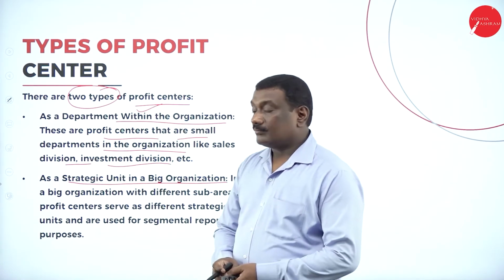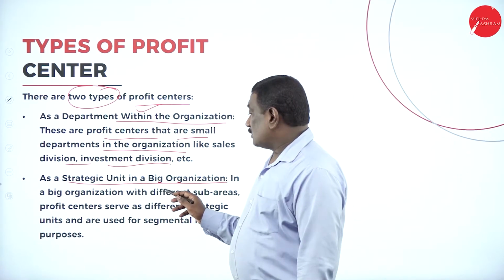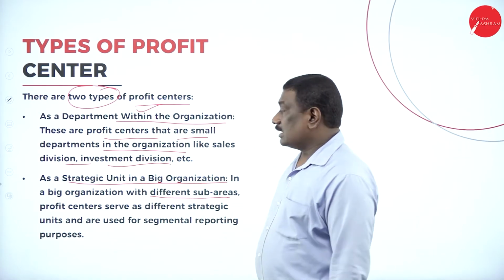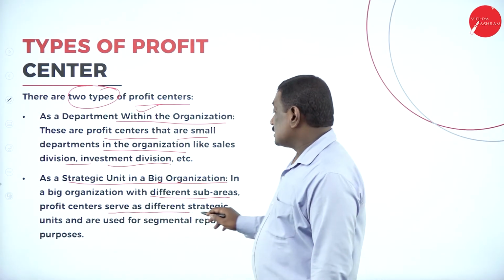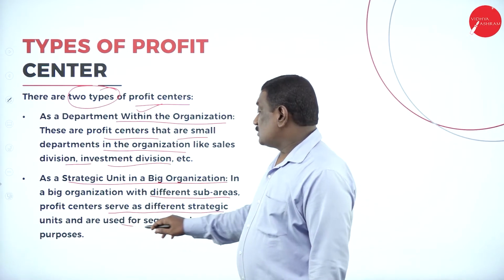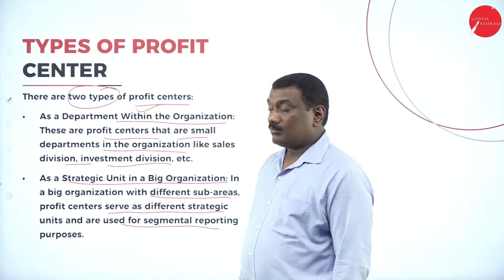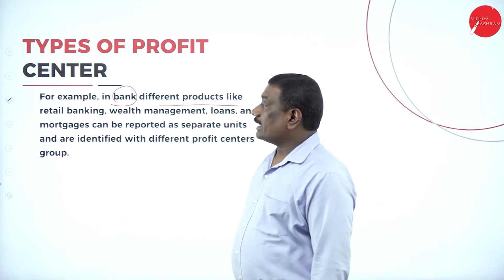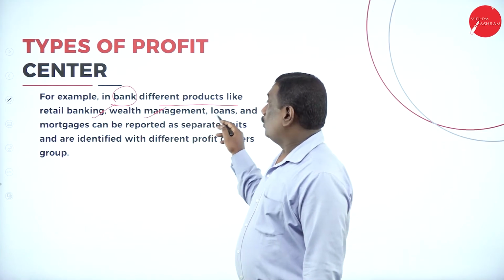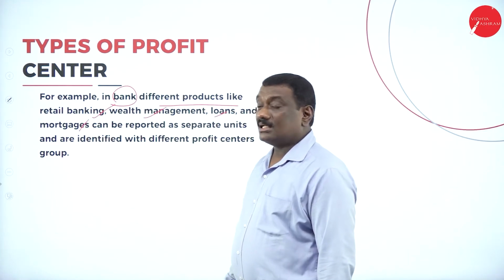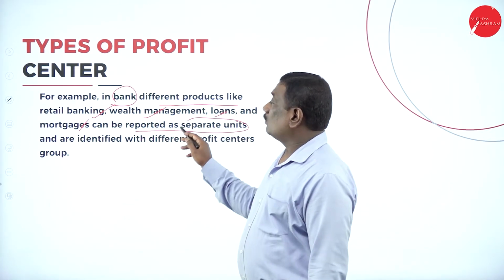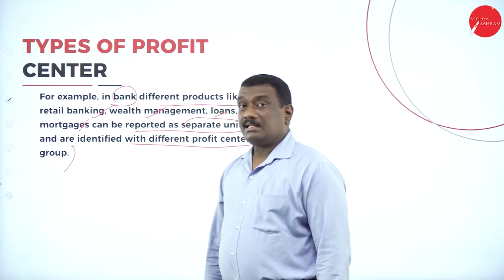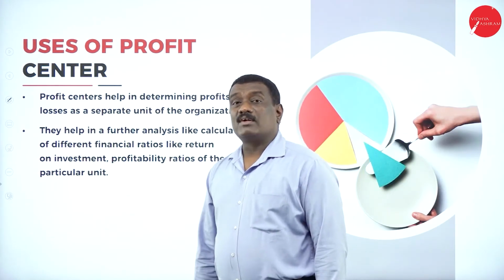Now coming to the strategic unit in a big organization, it says that in a big organization with different sub areas, profit centers serve as different strategic units, which are used for segmental reporting purposes. For example, in a bank, different products like retail banking, wealth management, loans, and mortgage divisions can be reported as separate units, and they are identified with different profit center groups, right?